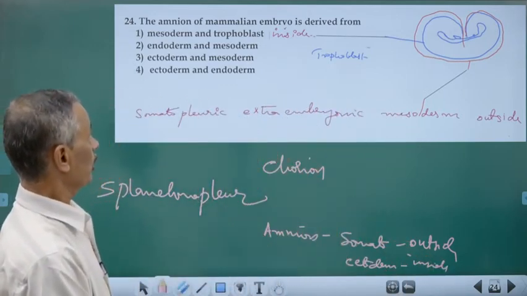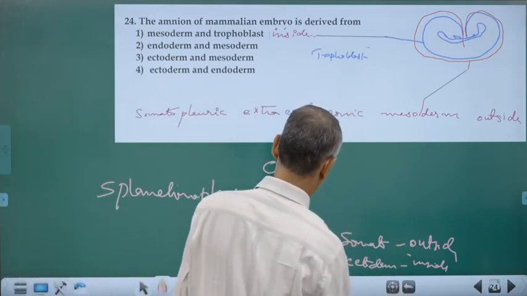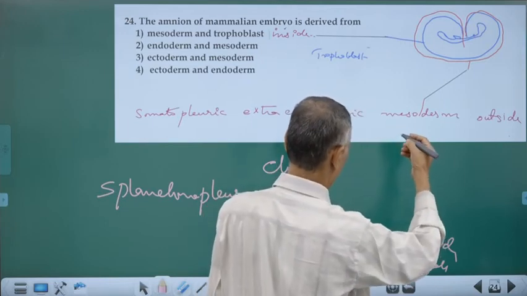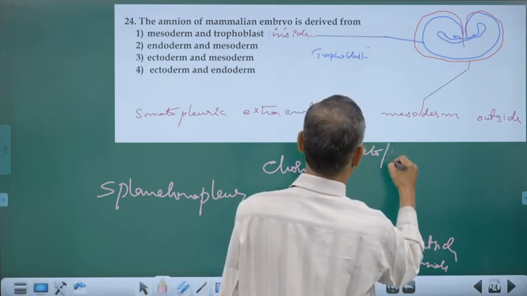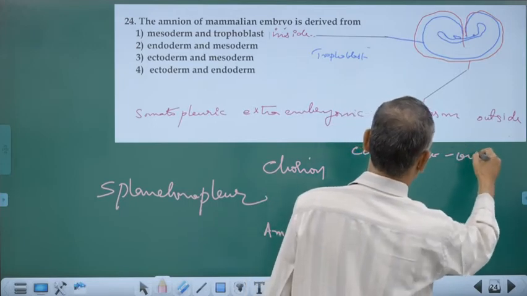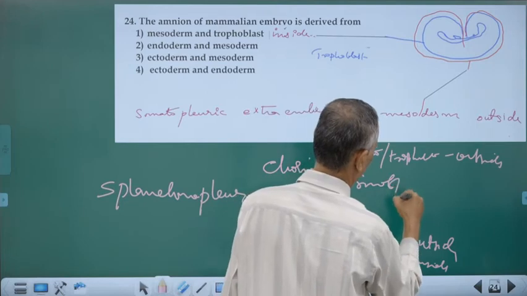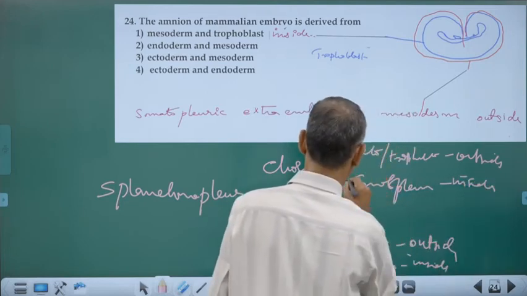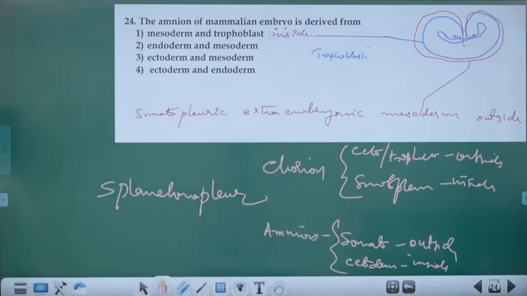Okay, the ectoderm is the trophoblast. In the chorion, it is just the reverse. The ectoderm, that is the trophoblast, is on the outside, and somatopleure is inside. Clear?